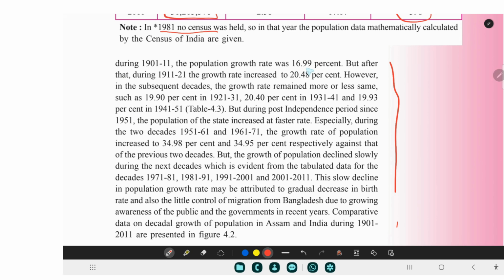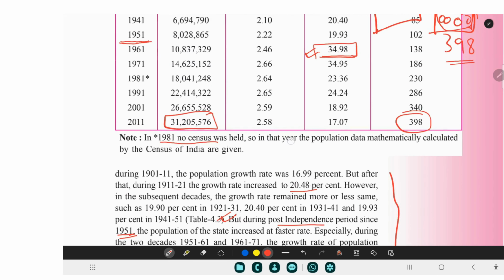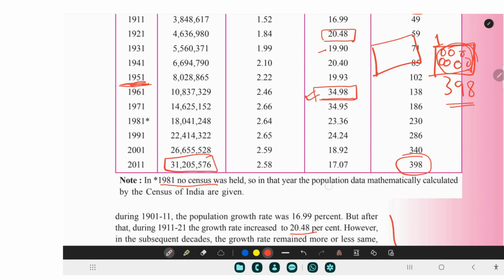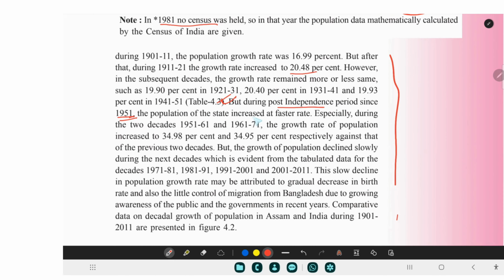during 1901 to 11 the population growth rate was 16.99%, which we already know. After that, during 1911-21 the growth was 20, which is already given. But during post independence, that is after 1947, since 1951, which I have already marked here, the population of the state increased at a faster rate, 34%.